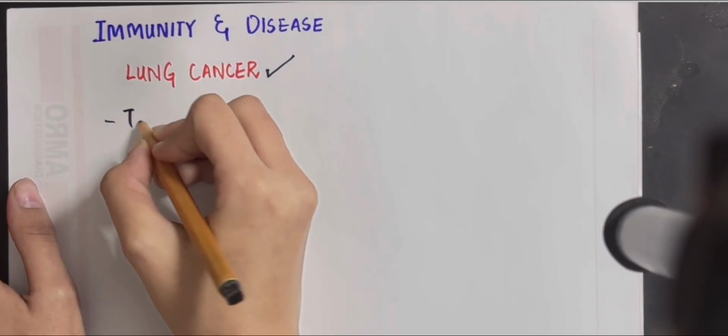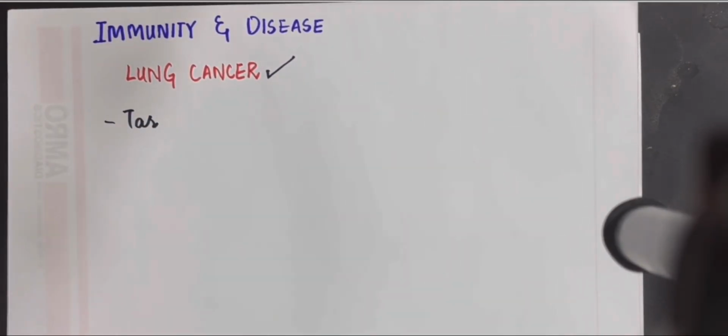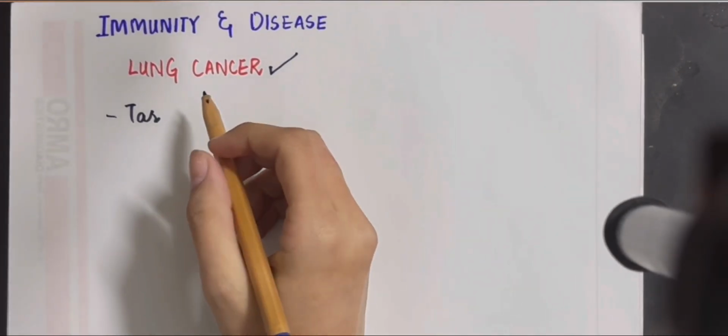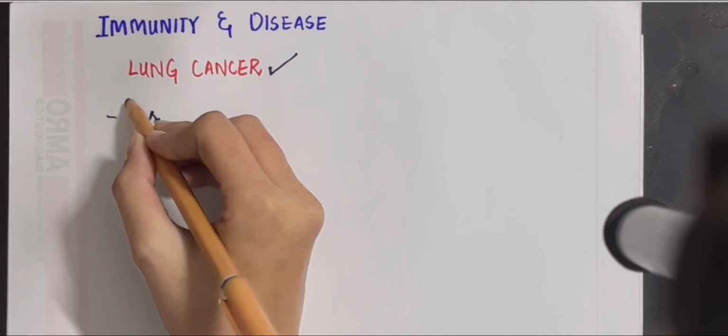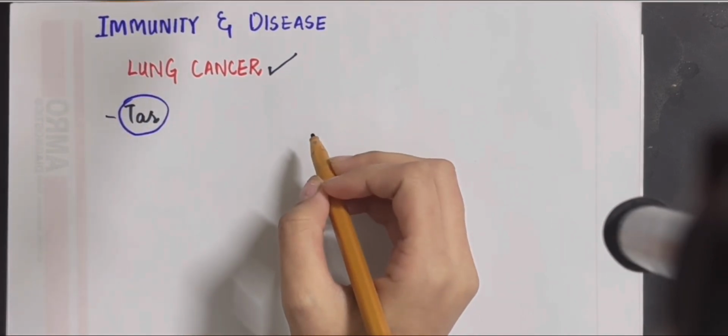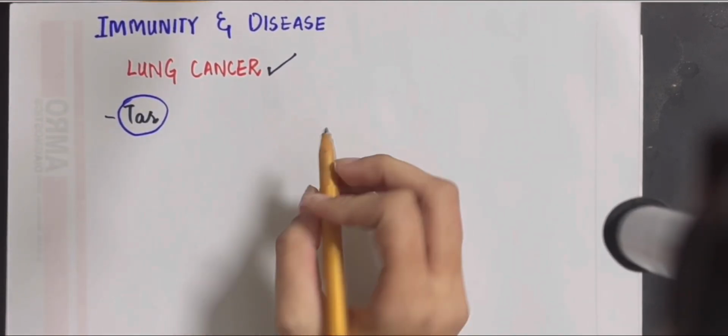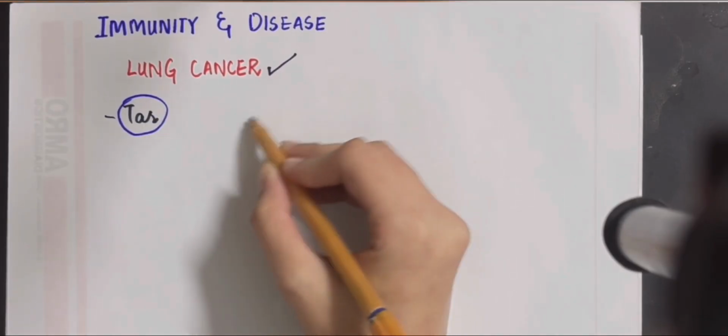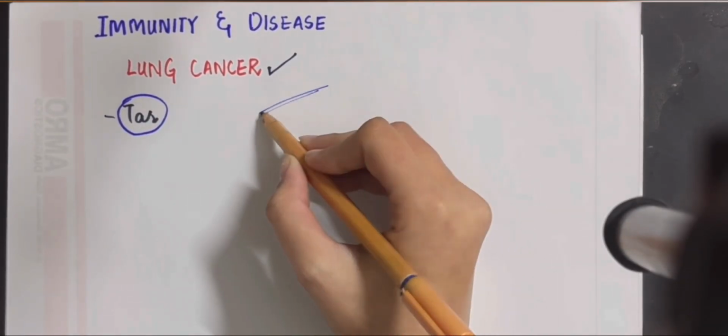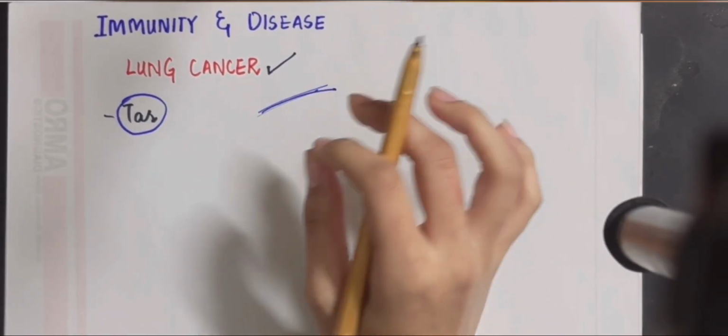So the main component is tar. You have often heard about tar, that whenever we talk about the cigarette, there is a material in it that is tar, which is very harmful to the body. A scientist experimented by applying this tar on the skin of a mouse, and it caused an infection. It is this injurious.